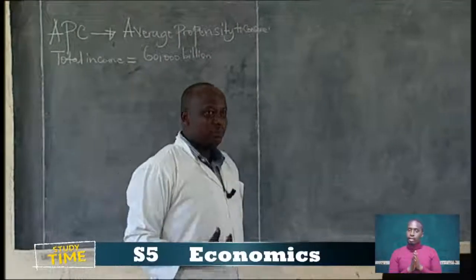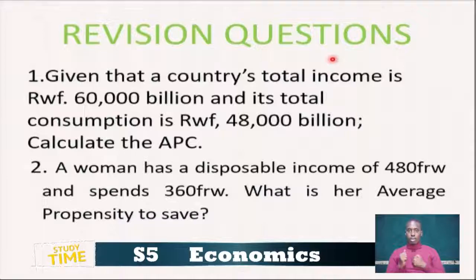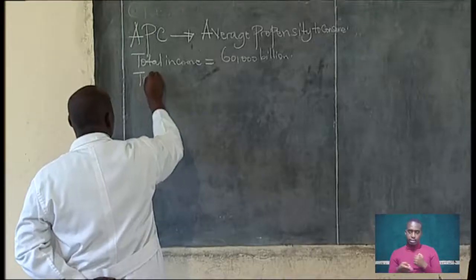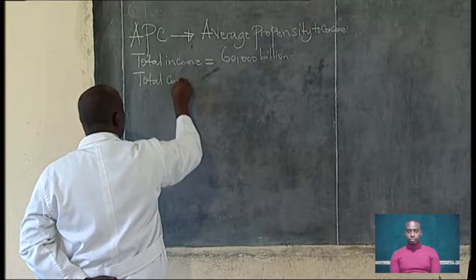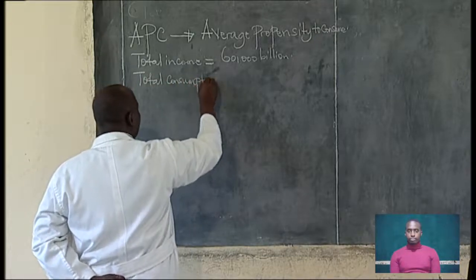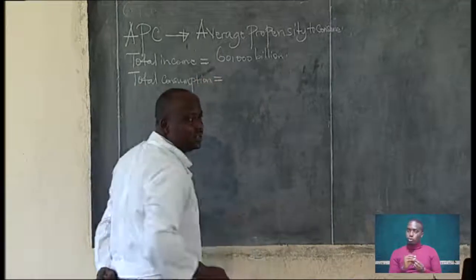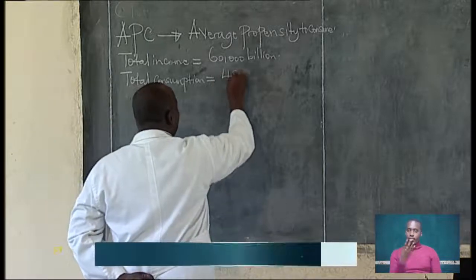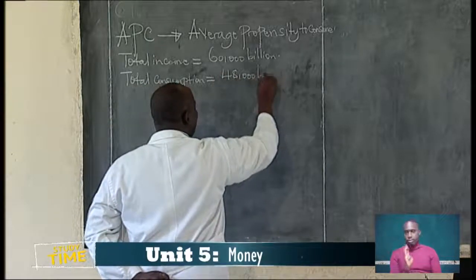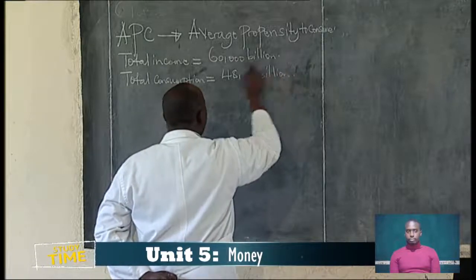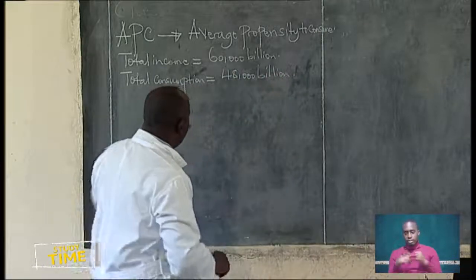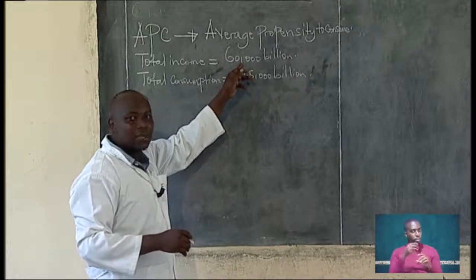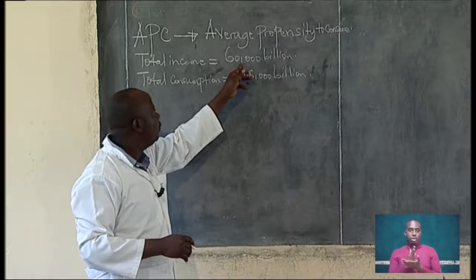And its total consumption is Rwandan francs 48,000 billion. The total consumption is 48,000 billion. That is the amount that was consumed out of 60,000 billion, which is the total income.